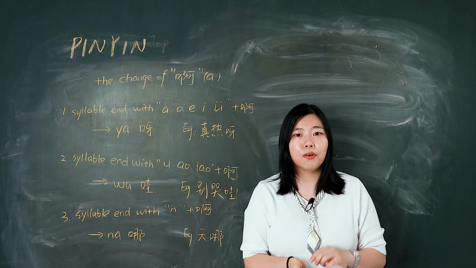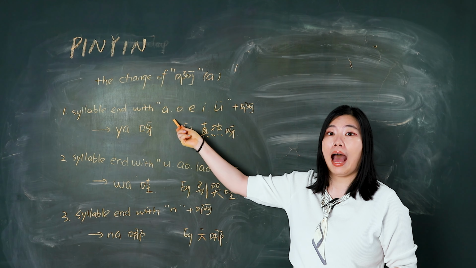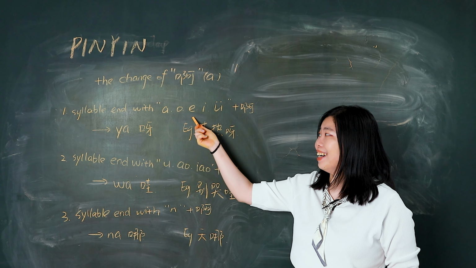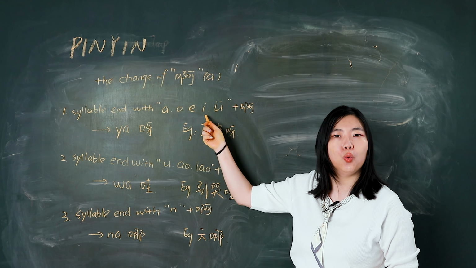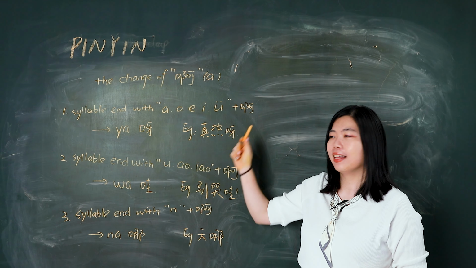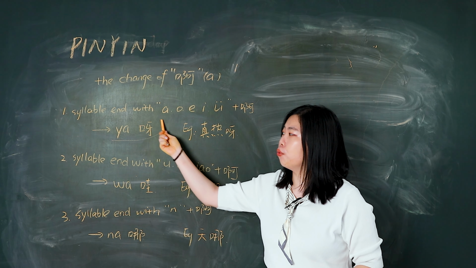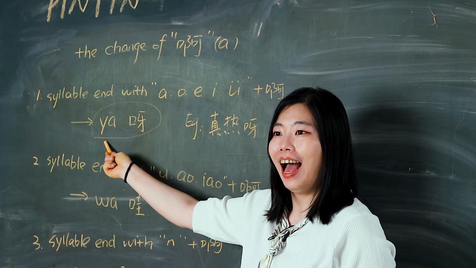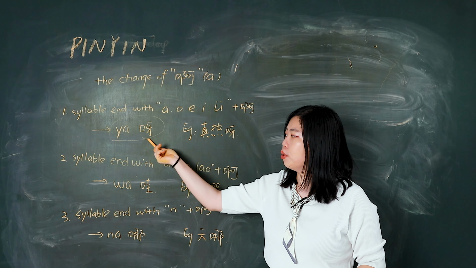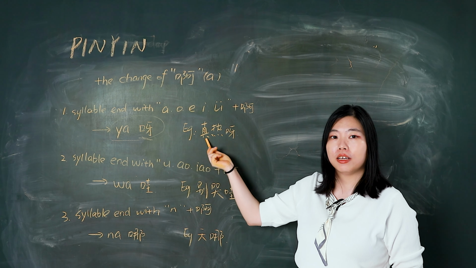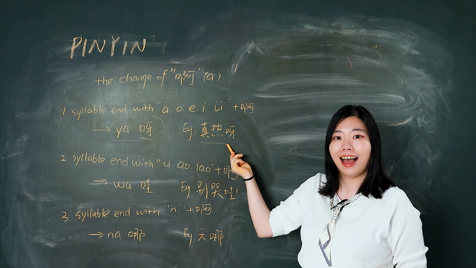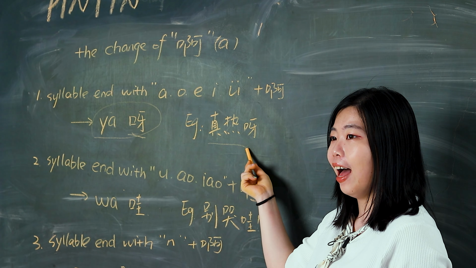First one, syllable end with a, o, e, u plus a, and the a will read like ya, and the written will like this. So for example, this one, 真乐呀，真乐呀.